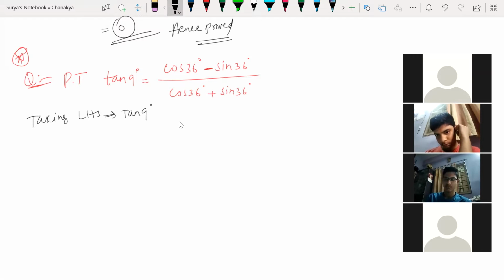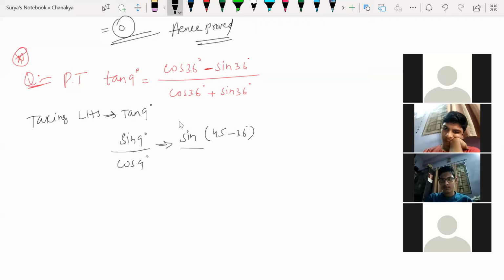So tan 9 degrees can be written as sin 9 degrees by cos 9 degrees. So sin 9 degrees can be written as sin of 45 degrees minus 36 degrees. So cos, again 45 degrees minus 36 degrees.